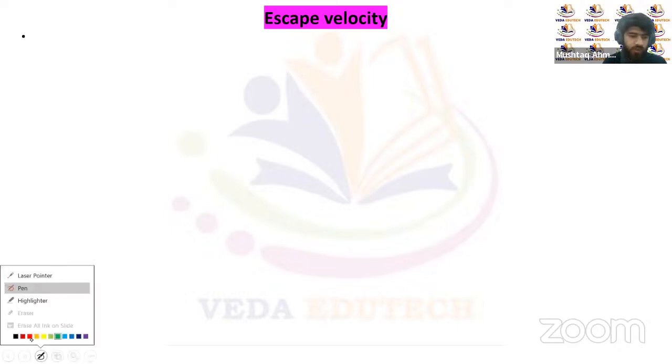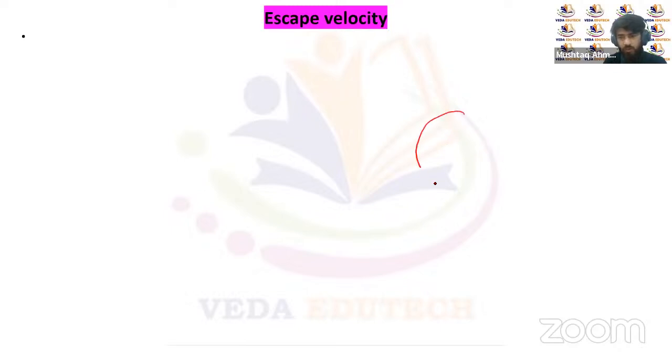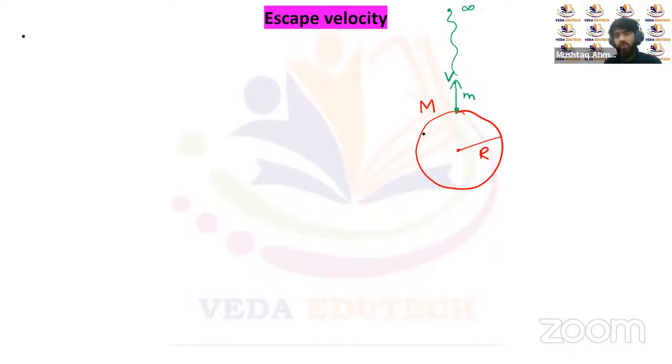Let's suppose this is the Earth, and the radius of this Earth is r, and the mass of this Earth is capital M. Now, if we want to project a particle at any angle, in any direction, from the surface of Earth, with a speed of v, the particle being of mass m, so that this particle escapes the Earth's gravitational pull, or we can say the particle moves to infinite distance, so that there is no influence of the gravitational pull of Earth on it, it will go to infinity.